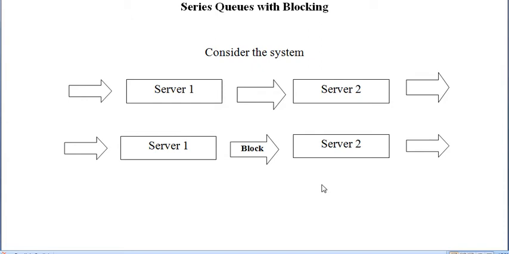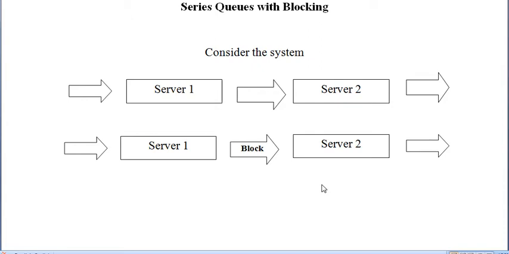In the previous case, the second or fourth queuing model, we have a multiple server queue. That means the service is the same, but different servers can serve. So a customer can get service from any server, but here it is not the case. Series queue means a customer has to get service from each of the servers. So this is called series queues.